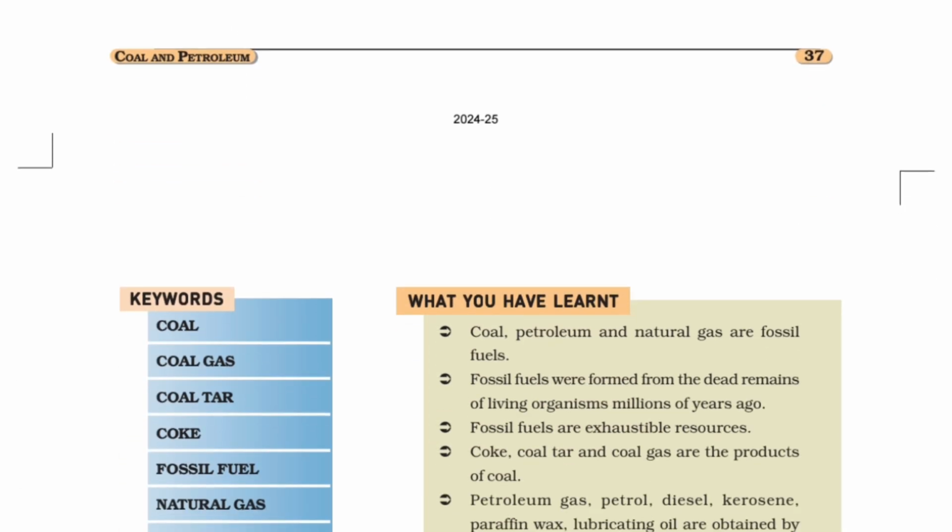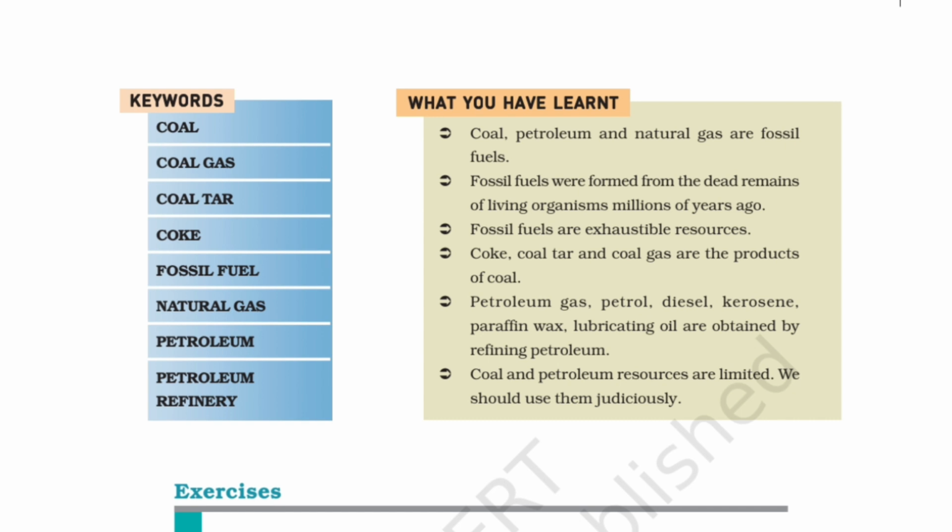So here we come to the end of this chapter. Let's read what you have learned from this chapter. Coal, petroleum and natural gas are fossil fuels because they take millions of years to get formed. The fossil fuels were formed from the dead remains of living organisms millions of years ago. Fossil fuels are exhaustible resources. They will be exhausted by human use.